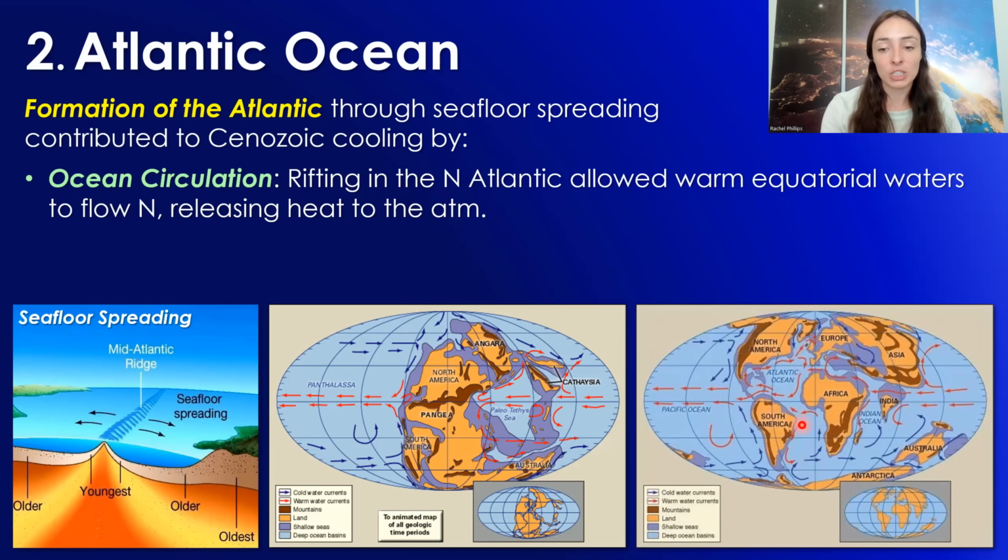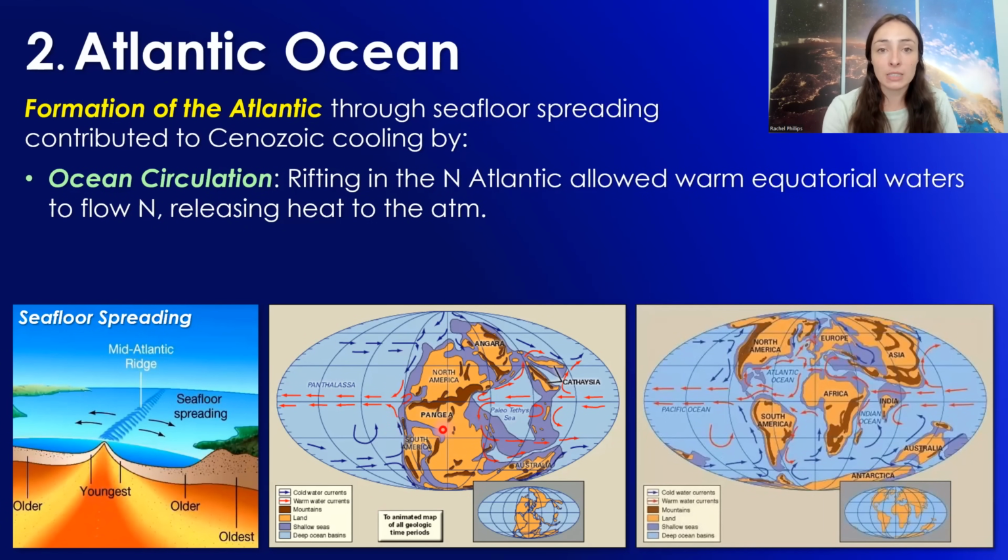I mean, imagine if the Atlantic Ocean just poof wasn't there tomorrow. I mean, it's such a big part of modern ocean circulation, and this happened over a really long time, but now it is finally such a huge ocean basin and still spreading, still getting larger, and so it is really integral to the ocean circulation system that is currently occurring on modern Earth and controlling a lot of climatic factors on modern Earth.